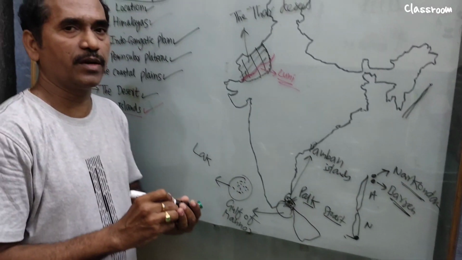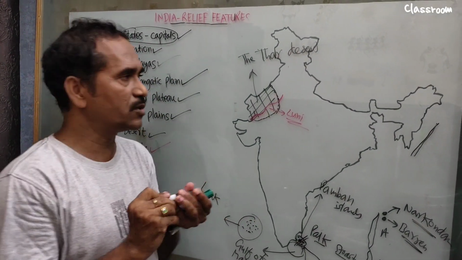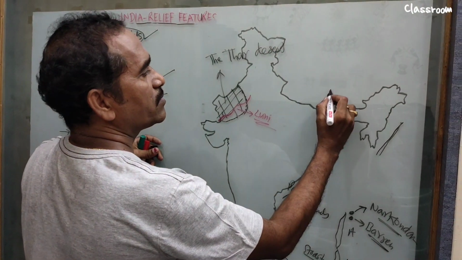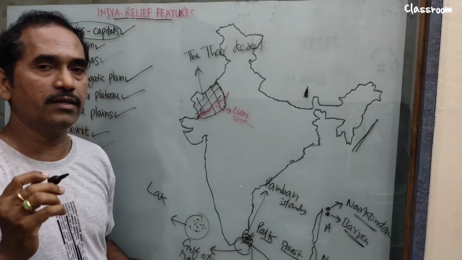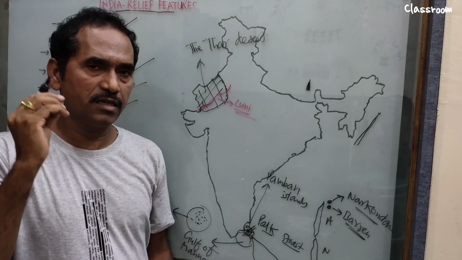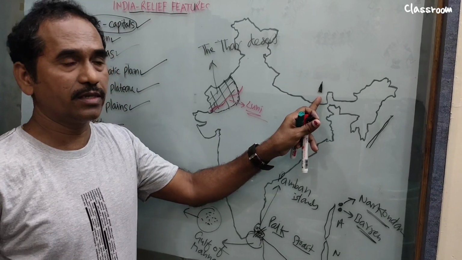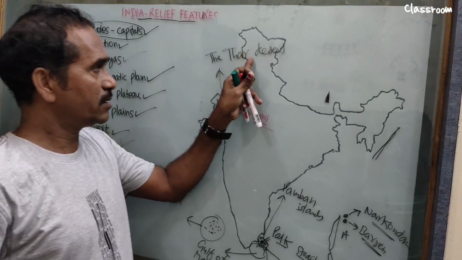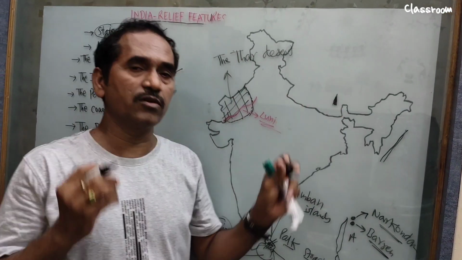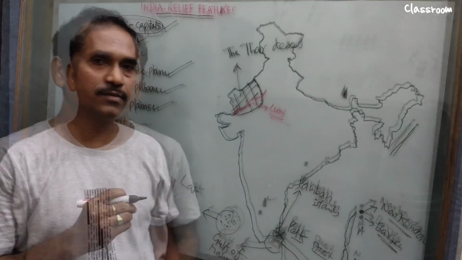One thing is very important. Whenever you practice map pointing, for example, if they ask you to locate Mount Everest, definitely you recall each and every highest peak of the Himadri. Not only this one, you recall Nanda Devi, Annapurna, Kanchenjunga, K2, and Nanga Parbat. All those you recall in your mind. That is the best way of practicing map pointing. Thank you.